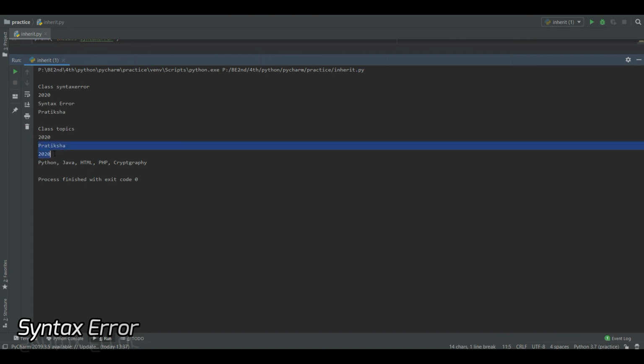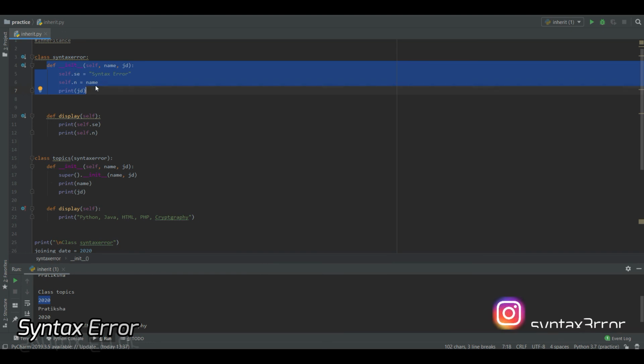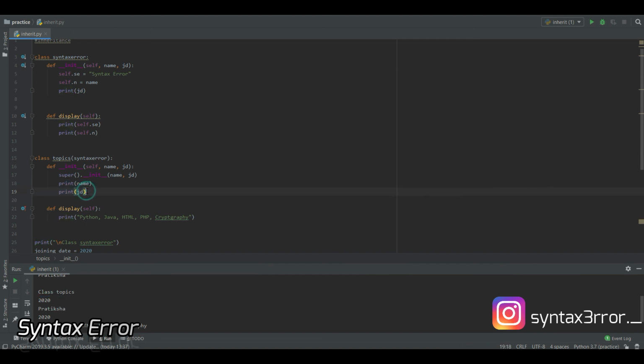Pratiksha and 2020 got printed over here. And now why is 2020 getting printed two times? It is because the super init is asking to perform all the steps, or the code, which is written inside the parent class init function, and then go for topics class code. Because of that, it is printing 2020 two times. And if I don't print JD, then it won't print 2020 two times.